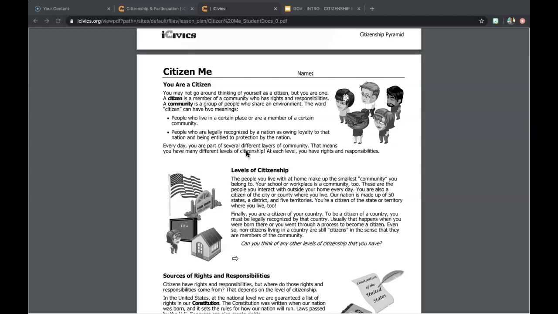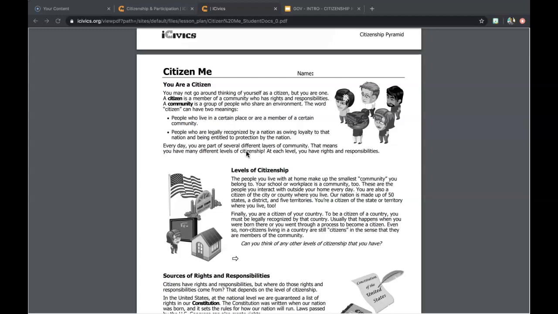What does it mean to be a citizen? Well, you are a citizen. You may not go around thinking of yourself as a citizen, but you are one. A citizen is a member of a community who has rights and responsibilities. The community is a group of people who share an environment. The word citizen can really have 2 meanings when you think about it. People who live in a certain place or are a member of a certain community, or people who are legally recognized by a nation as owing loyalty to that nation and being entitled to protection by that nation.